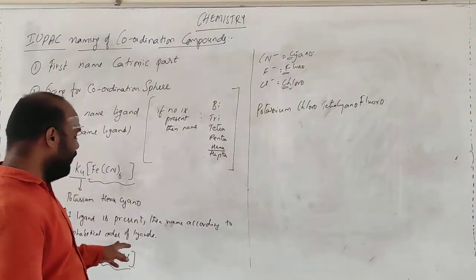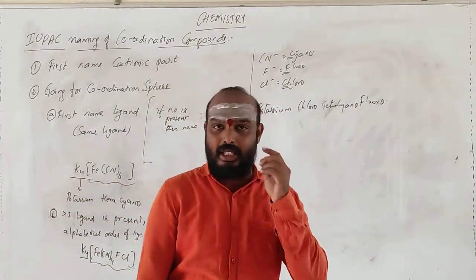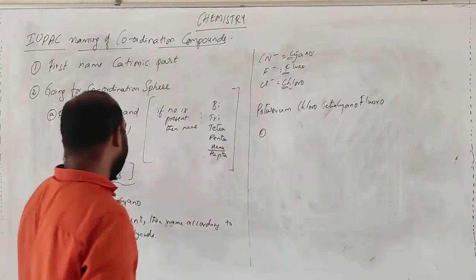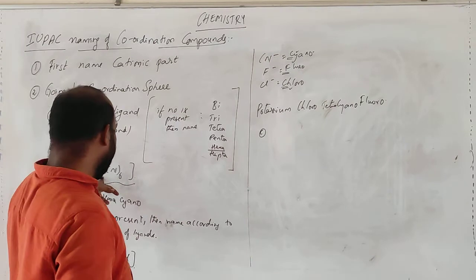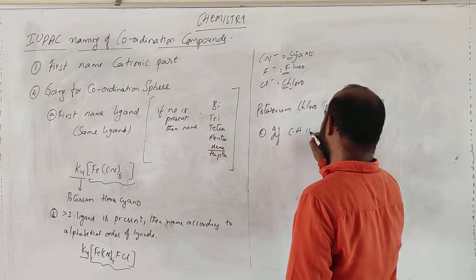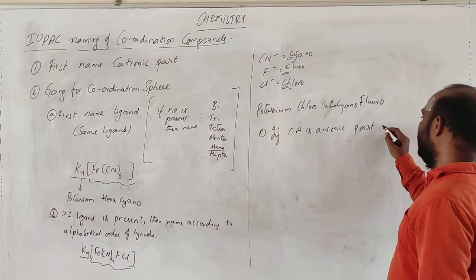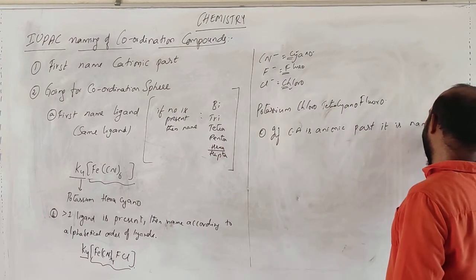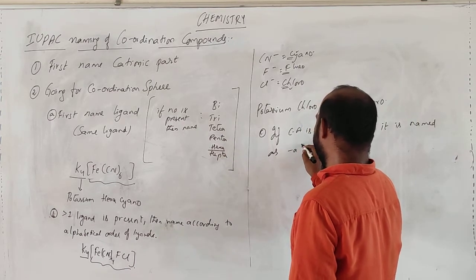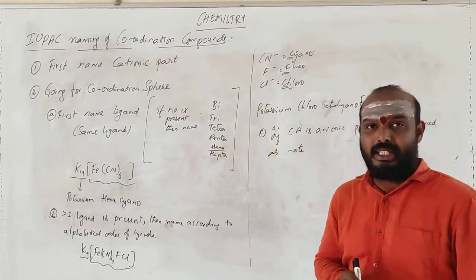After that, if there is more than one ligand, then what will we be doing? We will be going according to the naming of the ligands in alphabetical order, right? And third, what can we say? The remaining thing is the central atom. If the central atom is in the anionic part, it is named with the suffix A. A is the term you should add to the central atom.